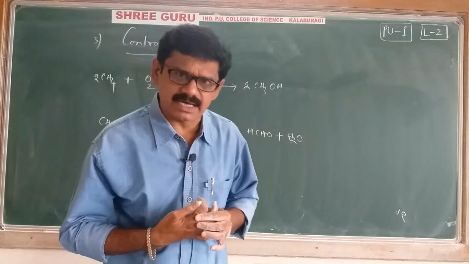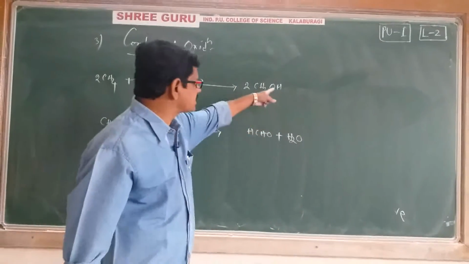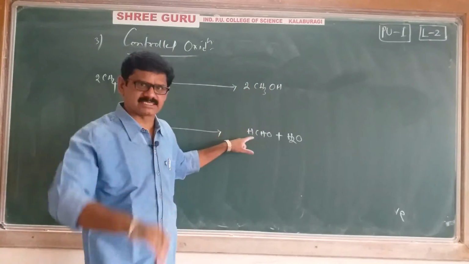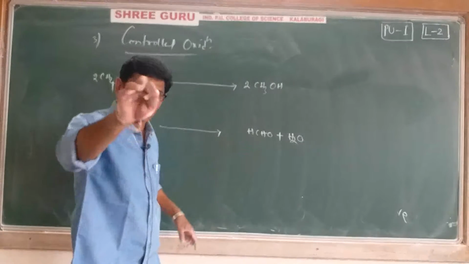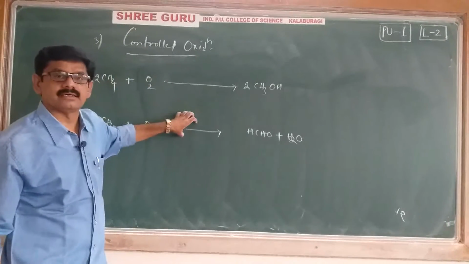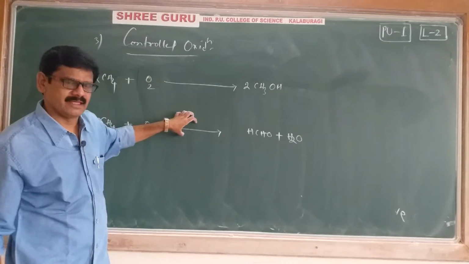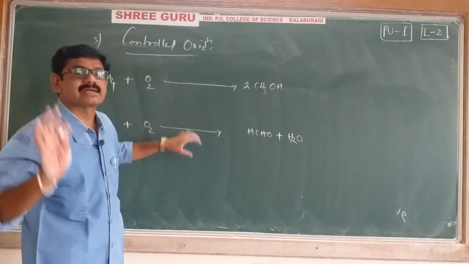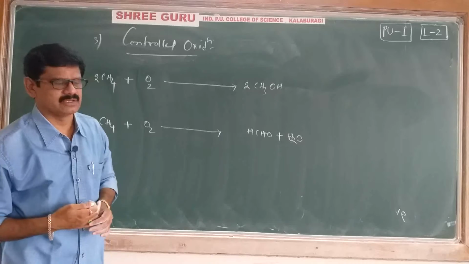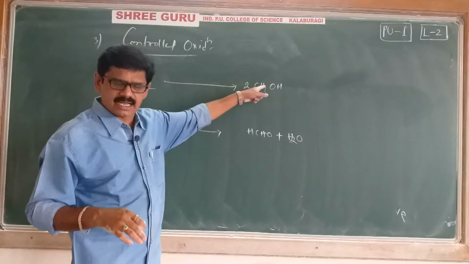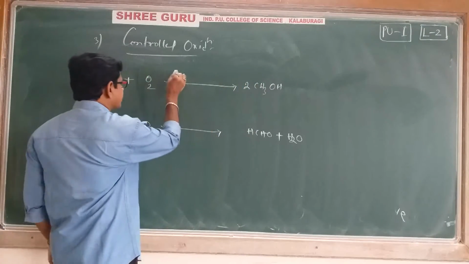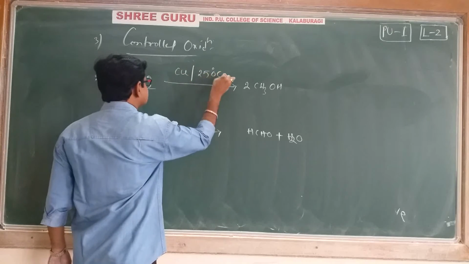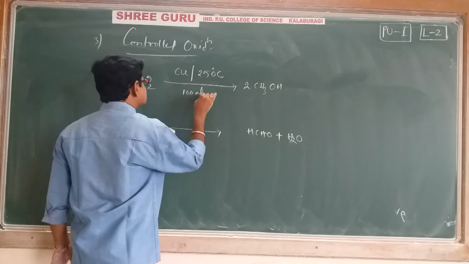Why are products different? Who is controlling the products? That we'll discuss. Here products are controlled by reaction conditions. Reaction conditions means it may be a catalyst, or conditions like temperature and pressure. In the formation of methyl alcohol, I am using a catalyst, copper, a temperature of 250 degrees centigrade and 100 atmospheres pressure.